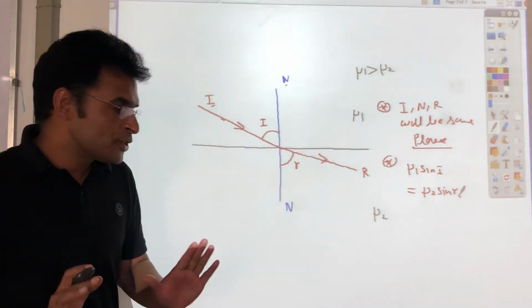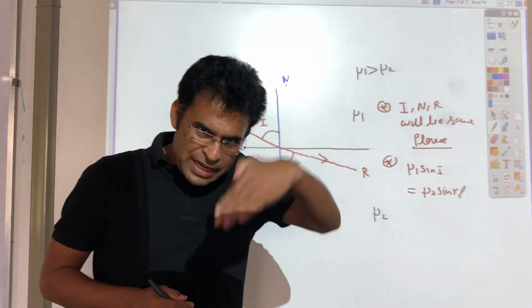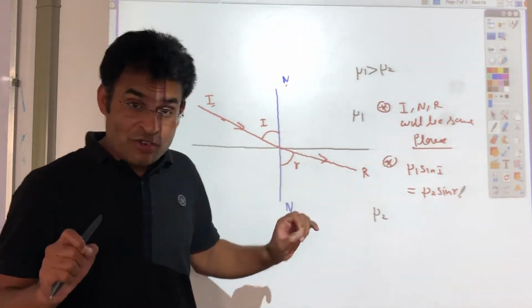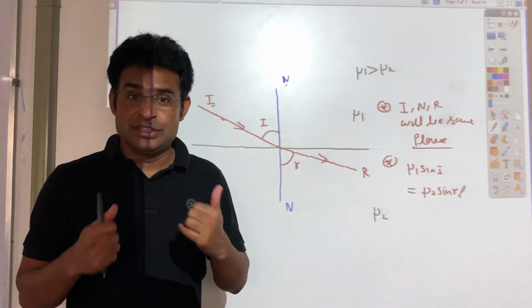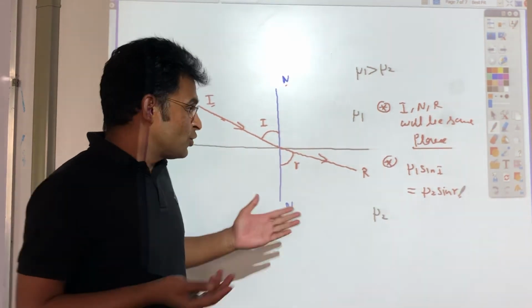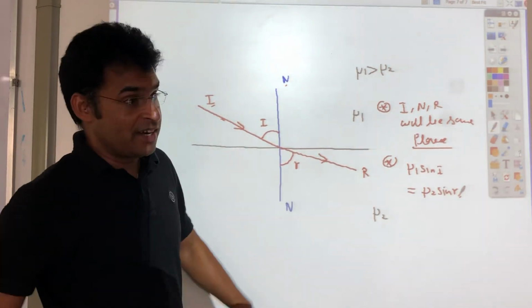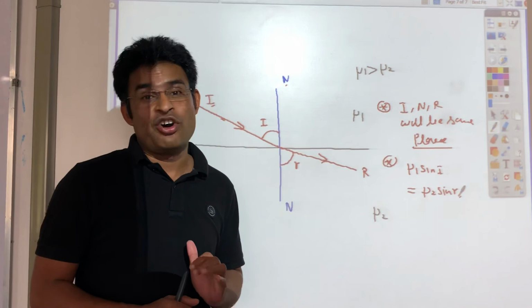So what's the conclusion over here? If light is moving from a rarer to a denser medium, light will bend towards the normal. Why? Because it's entering a denser medium, and in a denser medium the speed of light decreases. And if light is moving from denser to rarer medium, then the speed will increase. So while moving from rarer to denser, it will bend towards the normal; denser to rarer, it will go away from the normal. So this is all about the law of refraction.